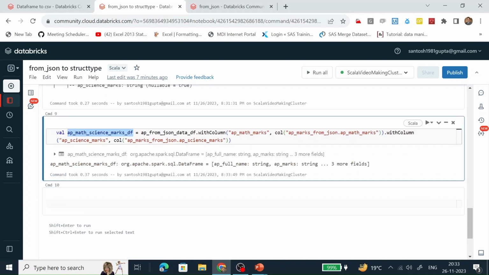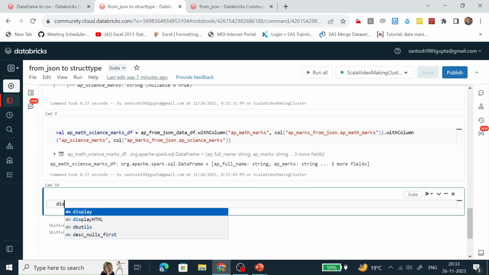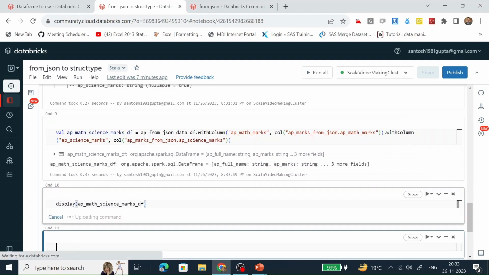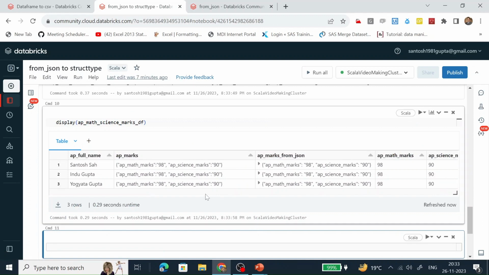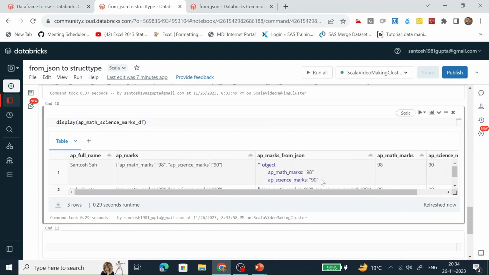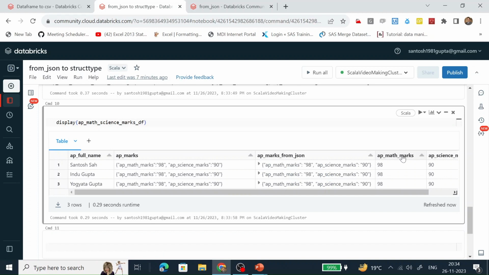So this data frame has been created successfully. Let's display it. Now we can see this is a column of struct type. For the data we are fetching in AP math marks, it is getting 98 because the value here is 98, and for AP science, the value is 90. That's why it's fetching 90. So we have seen here how we can convert a string of a JSON type into a struct type column with the help of the from JSON function, and how we can fetch the data of a column which is of a struct type.